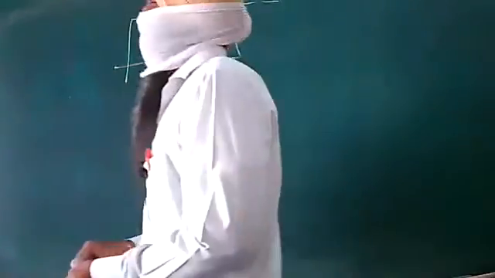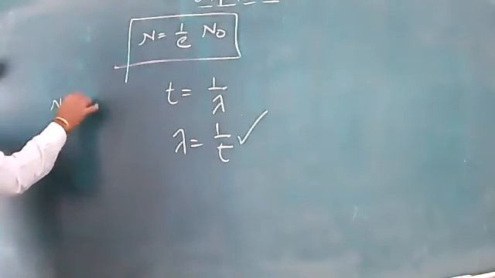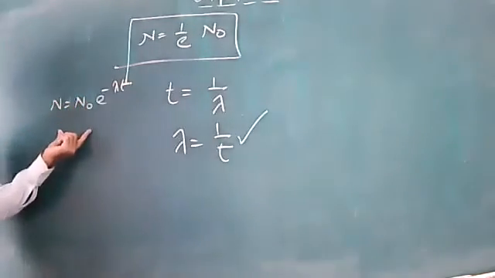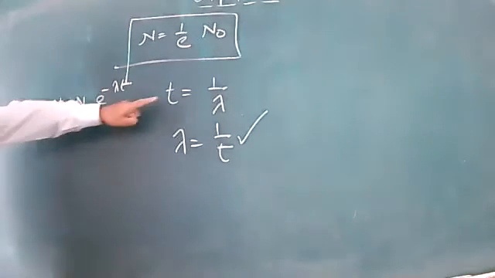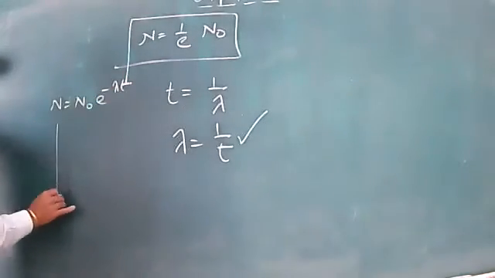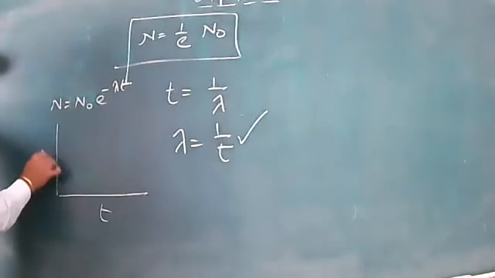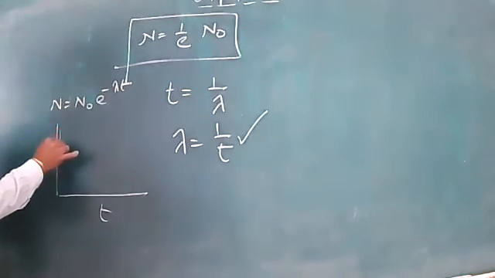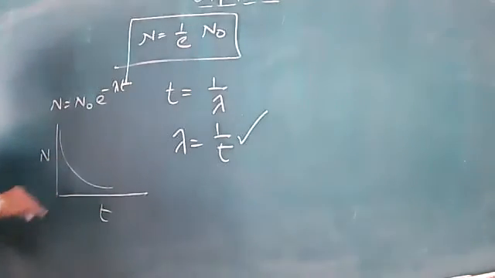One thing more, sometimes we plot the graph also. N is equal to N naught e raised to power minus lambda t. This was our basic equation. We defined lambda also. If we take time on this axis and N on this axis, the graph shows exponential behavior.